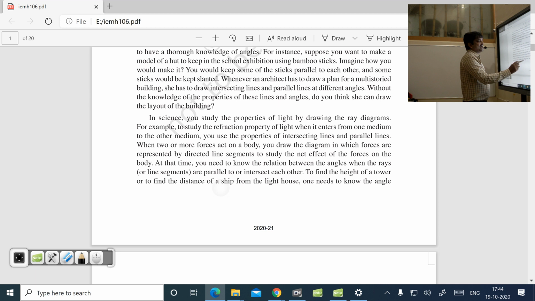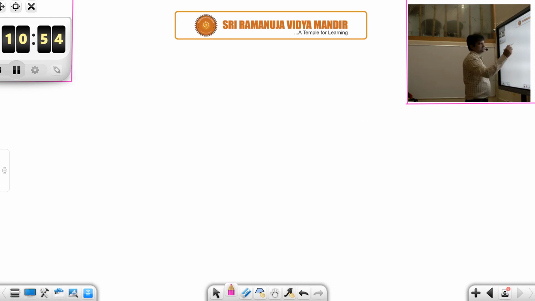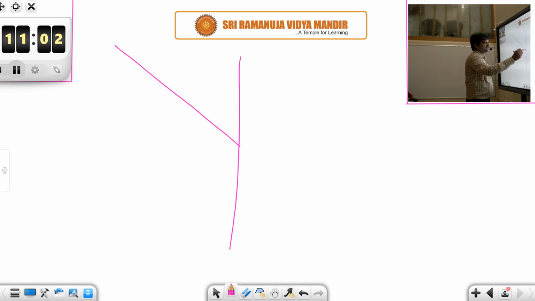And then you might have learned about the properties of light in the light chapter. Say this is the incident surface, and this is the source of light, and this is the ray being incident on the surface.